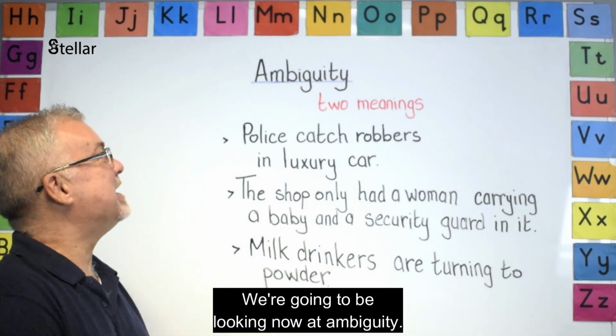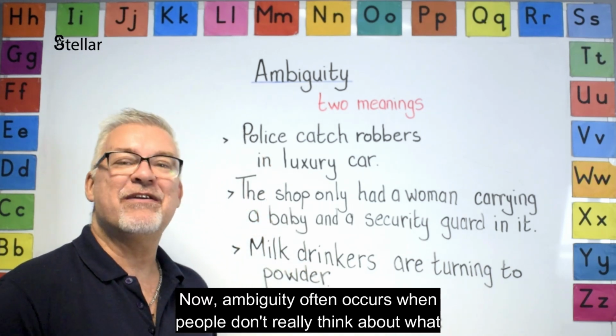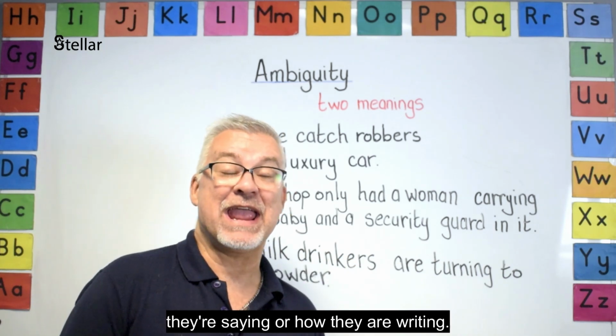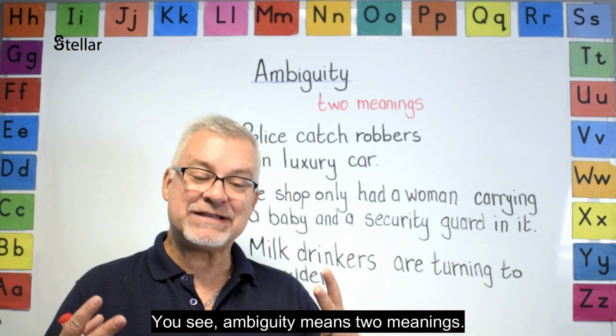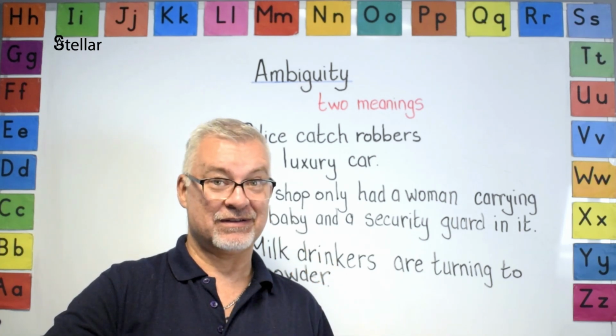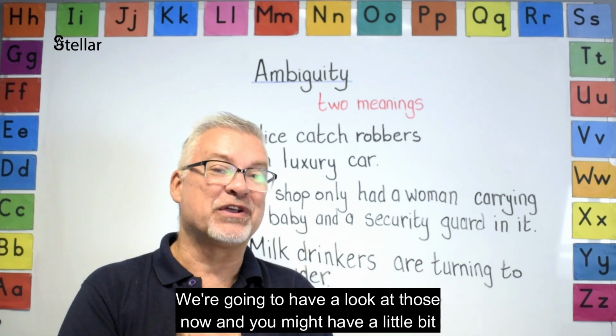Everybody, we're going to be looking now at ambiguity. Ambiguity often occurs when people don't really think about what they're saying or how they are writing. You see, ambiguity means two meanings. So, I've got some sentences on the board and we're going to have a look at those now.